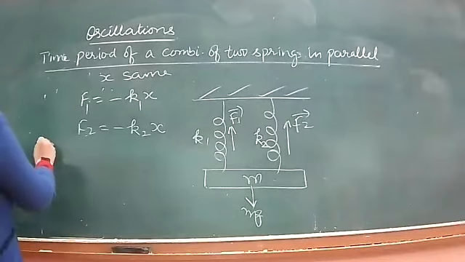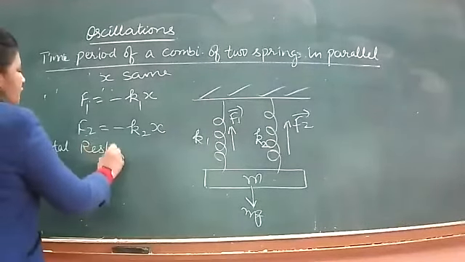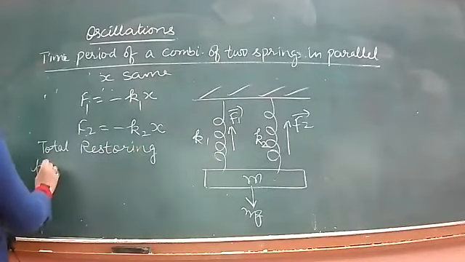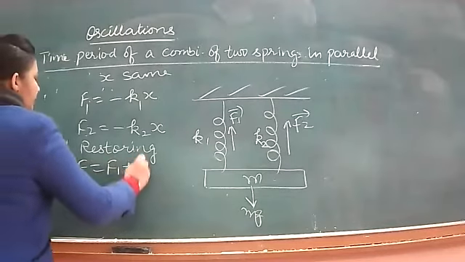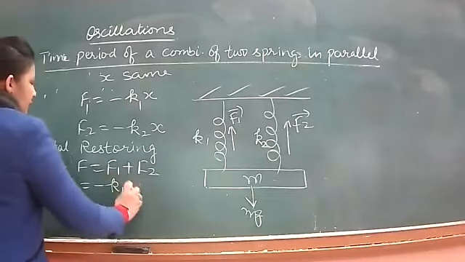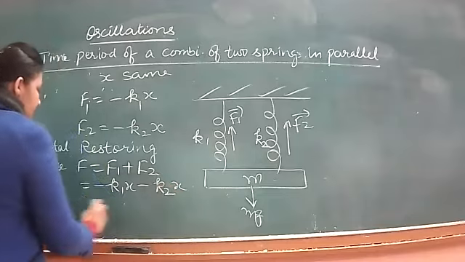Okay, so what is the total restoring force? अब यहाँ पे net नहीं total आएगा क्योंकि both the restoring forces are acting in the same direction. So total restoring force F1 plus F2 will be minus K1x minus K2x.